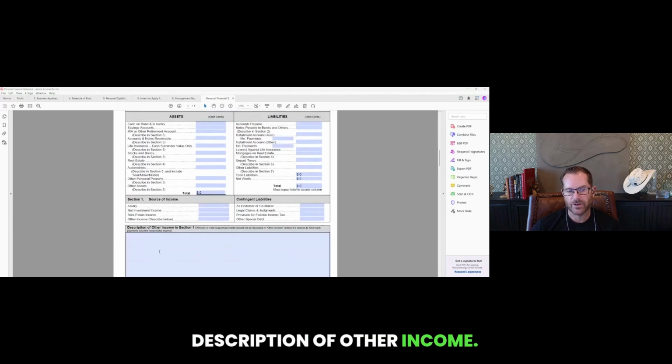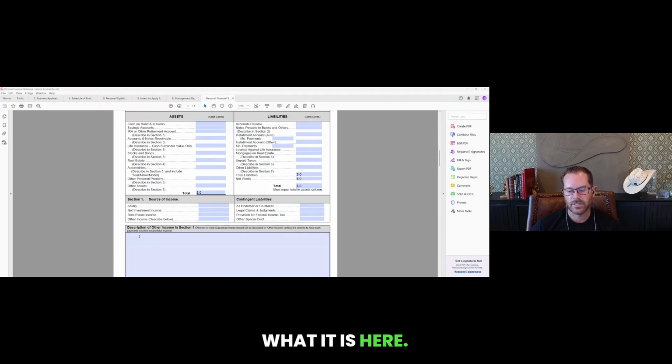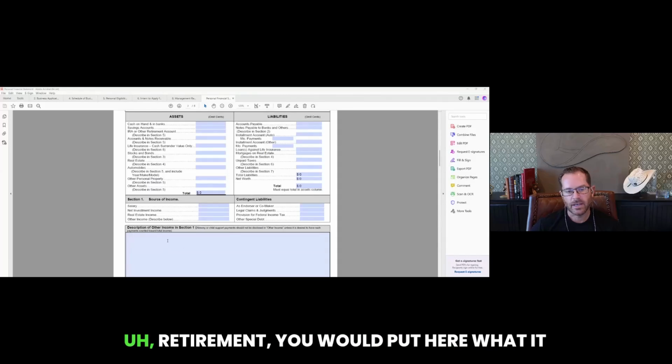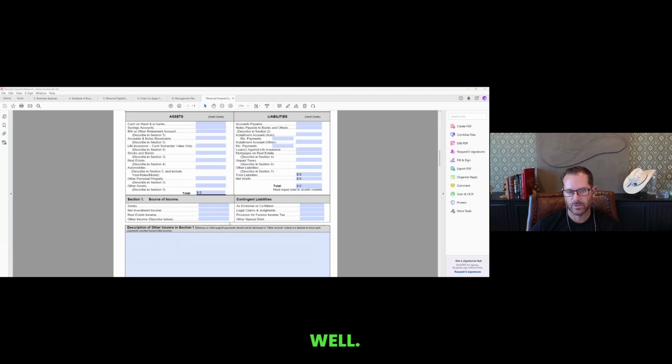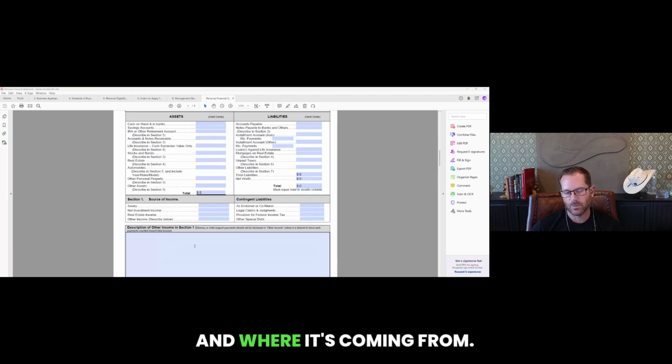Description of other income. So if you fill out this portion here, then list what it is here. So if you are getting a VA retirement, you would put here what it is, and then also list the dollar amount. Could also be for child support here as well. You'd want to list what you are collecting and where it's coming from.